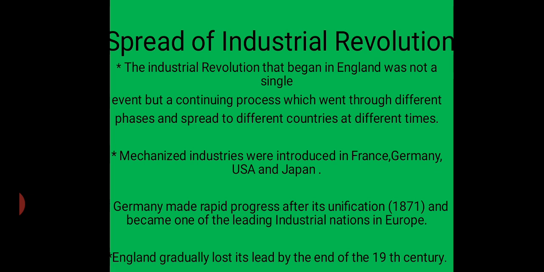In the last class, we studied a period of transition, sources, materials, primary sources, secondary sources, and even the modern period in Europe, the Industrial Revolution, and causes for the Industrial Revolution. Now we are going to study the spread of the Industrial Revolution. The Industrial Revolution that began in England was not a single event, but a continuing process which went through different phases and spread to different countries at different times.